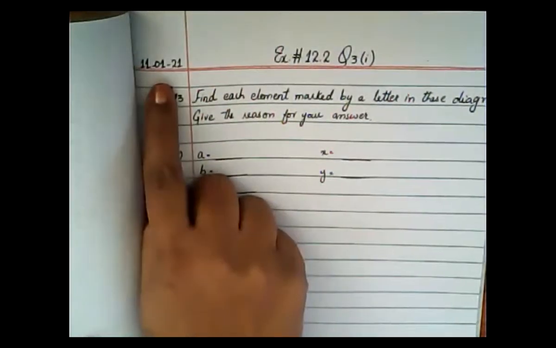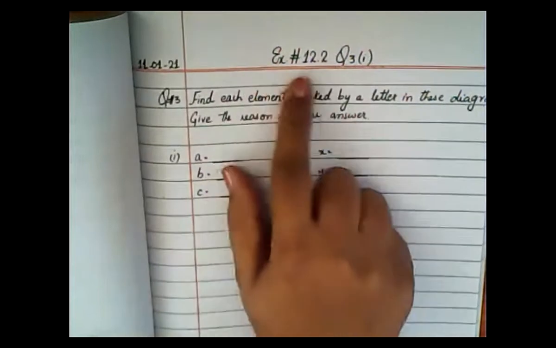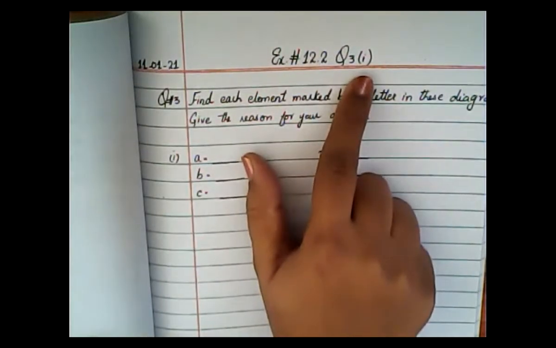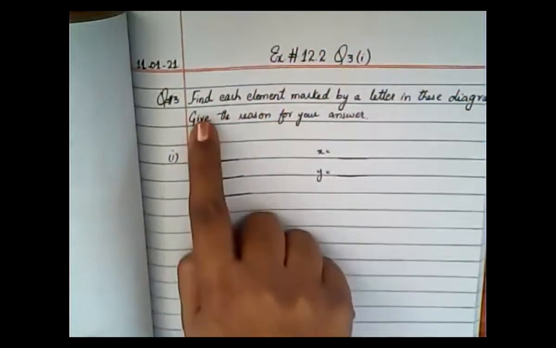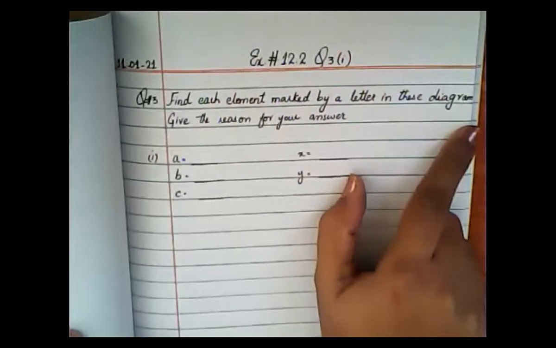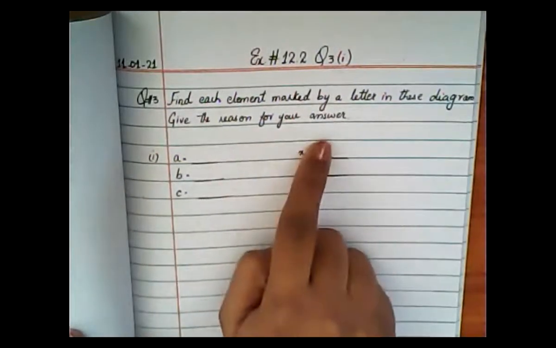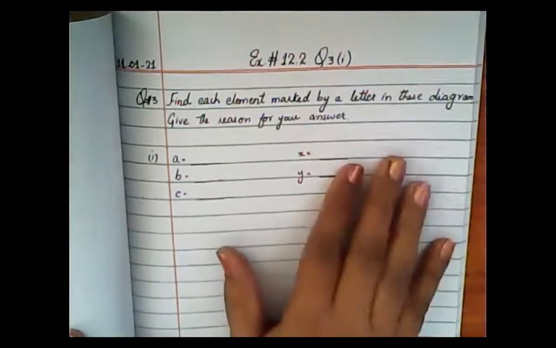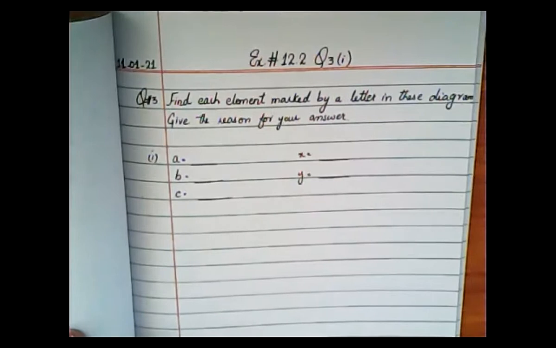Now this is the way to write down the question in your copy. First you will write down the date here. Then exercise number 12.2, question number 3, part number 1. Understand? Now write down question number 3. Find each element marked by a letter in these diagrams. Give the reason for your answer. And this is the way to write down the blanks. Okay, clear? Please do not draw any figure right now. Understand?